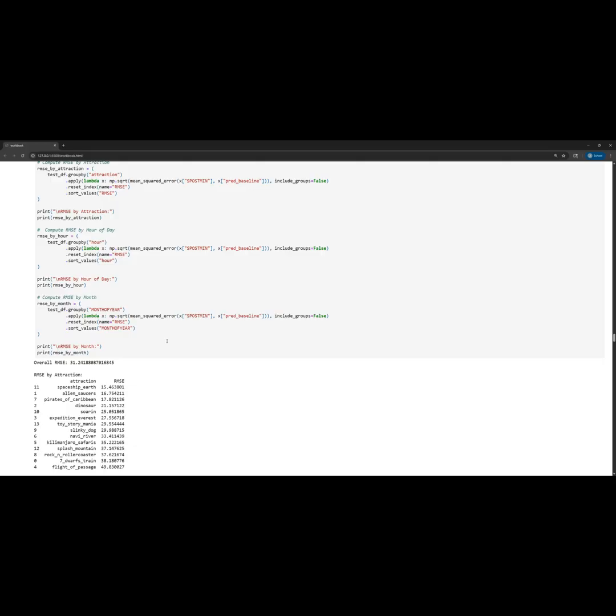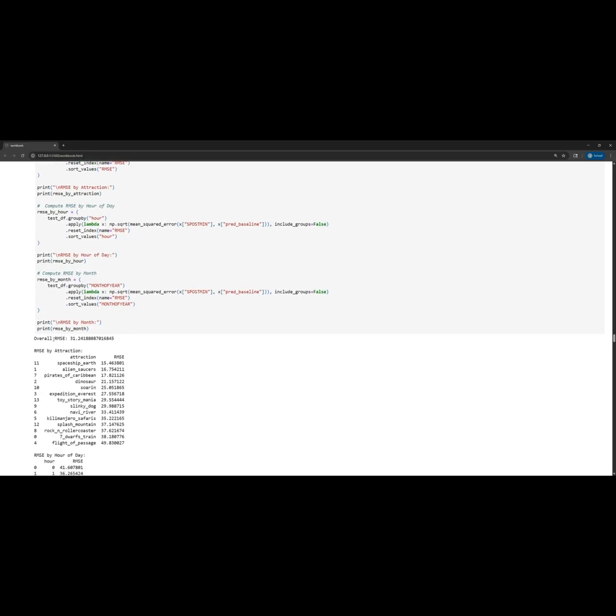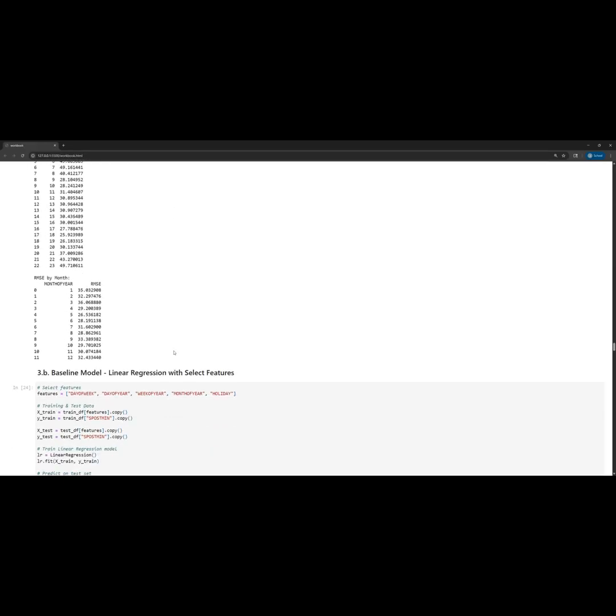However, that's an extremely simplistic model, and we could see in the plots that there's seasonal, daily, and monthly variation in the data. So understandably, the RMSE for this model ended up being very high, at over 31 minutes. And I'll have a plot later that compares the RMSE for all these models in a little bit better of a visualization.